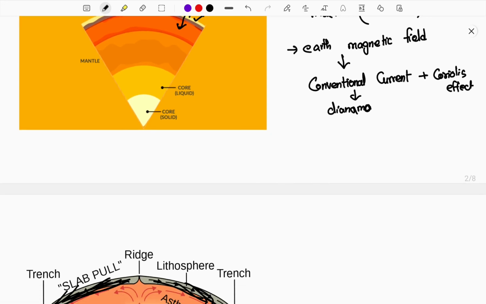And what is the composition of the asthenosphere? The composition is mostly iron and magnesium. Iron and magnesium are the important components of the asthenosphere. Other than that, there is a little amount of silicon, which is the third dominant element. So mainly iron and magnesium, and next comes silicon, which make up the asthenosphere.